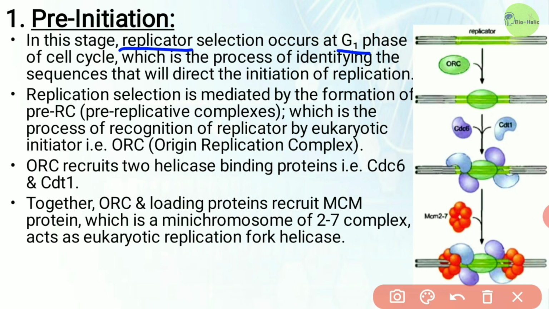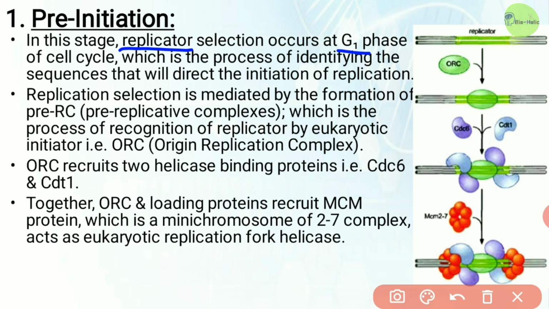That means prior to the S phase. Though origin selection occurs at G1 phase, origin activation only occurs after cells enter into the S phase of the cell cycle, and it triggers the replicator.